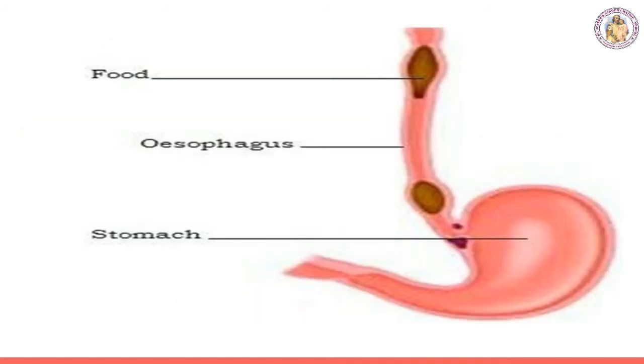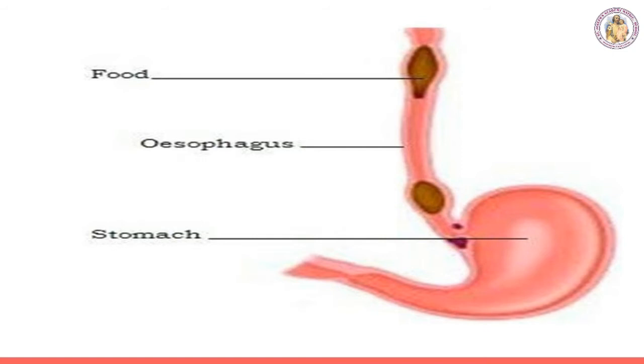The next one, the oesophagus, is the food pipe. It is a muscular membranous canal, about 22 centimeters in length. It conducts food from the pharynx to the stomach. It shows a wave-like movement, called peristalsis, produced by the rhythmic contraction and relaxation of the muscles of the alimentary canal. Then it leads to the stomach.